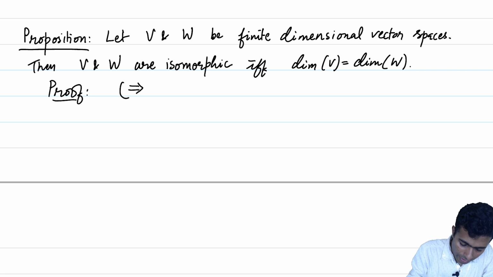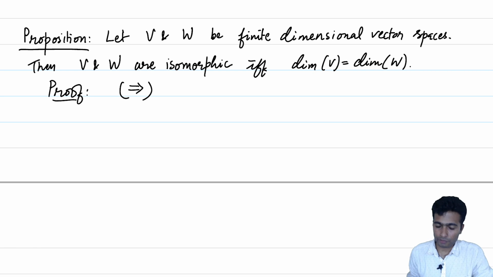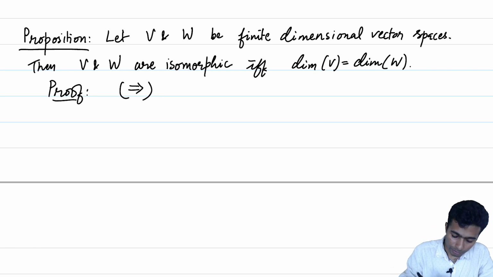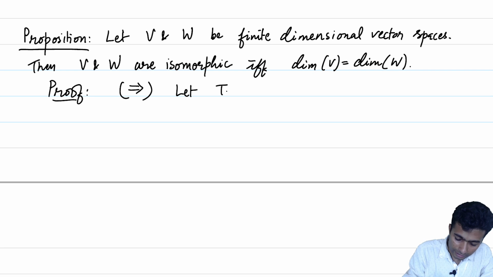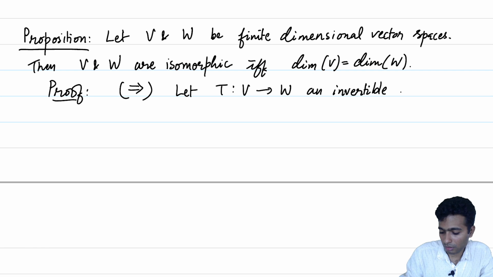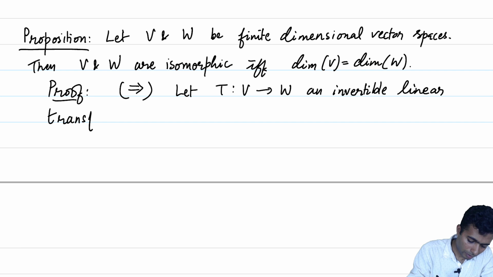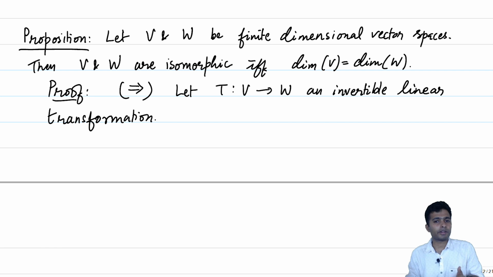Let us try to establish that if V and W are isomorphic, then the dimension of V is the same as the dimension of W. So, what is the meaning of V and W being isomorphic? V and W are isomorphic means that there exists a T from V to W that is an invertible linear transformation. What have we just proved about invertible linear transformations?